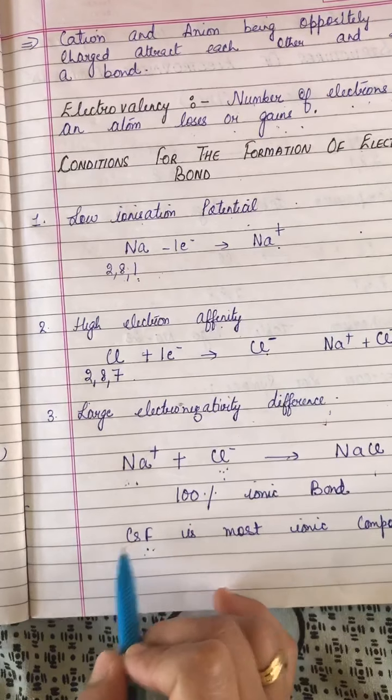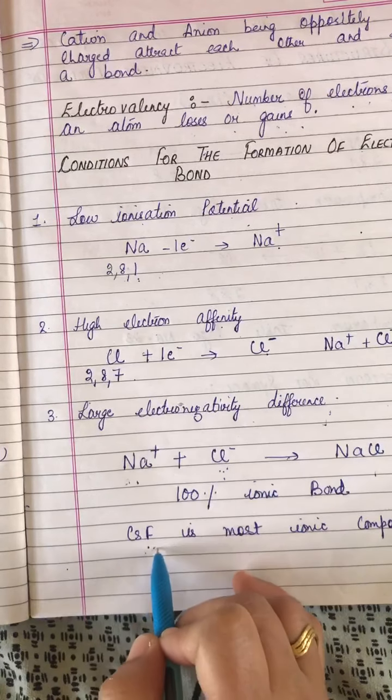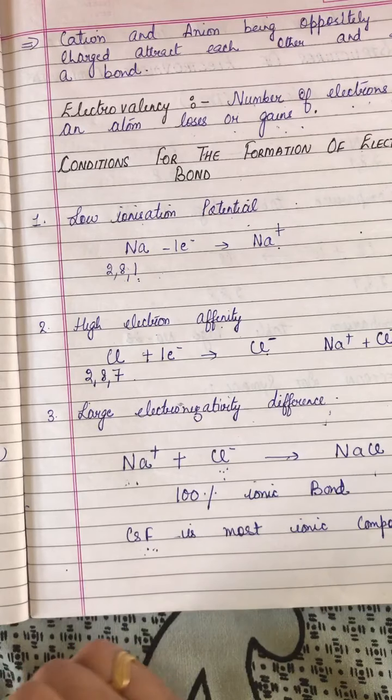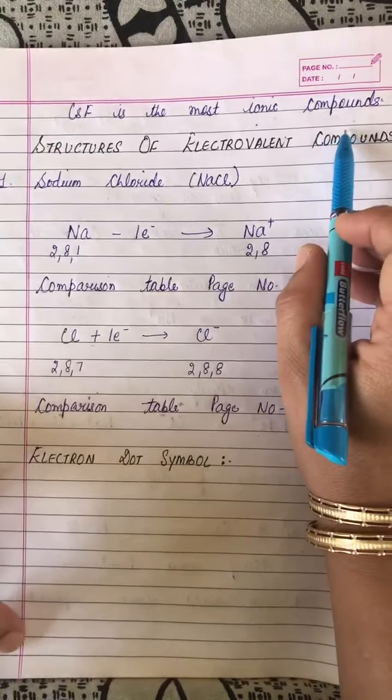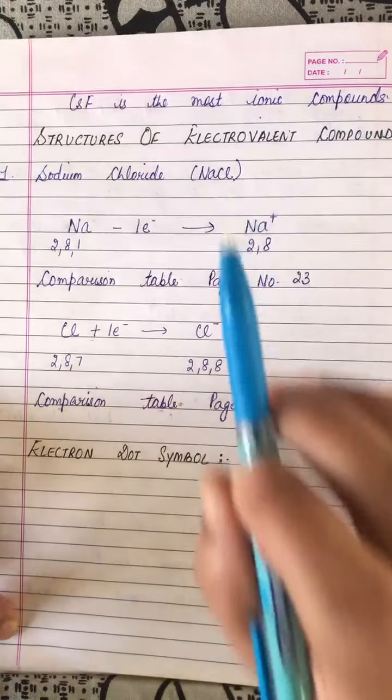Moreover, cesium is the most metallic and fluorine is the most non-metallic element. So we may say cesium fluoride is the most ionic compound in the periodic table.